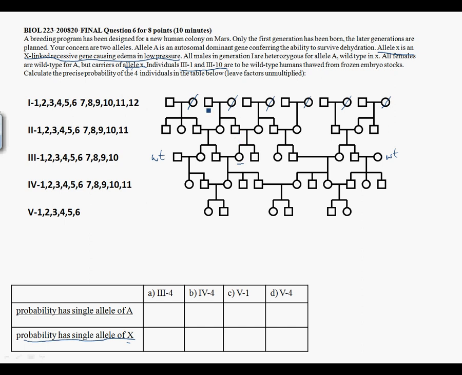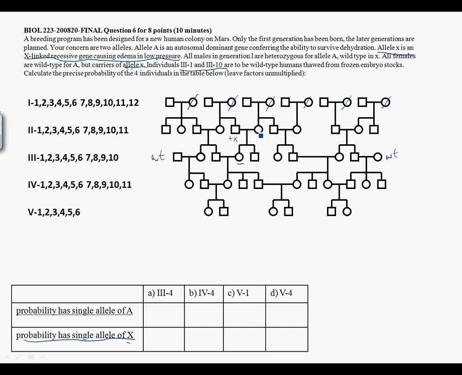This is a sex-linked gene, so we have to keep track of it. She inherited from her father a Y chromosome. So as far as allele X is concerned, she is either wild type or X, one or the other, 50% chance. He's also Y, but we don't need to concern ourselves with that.